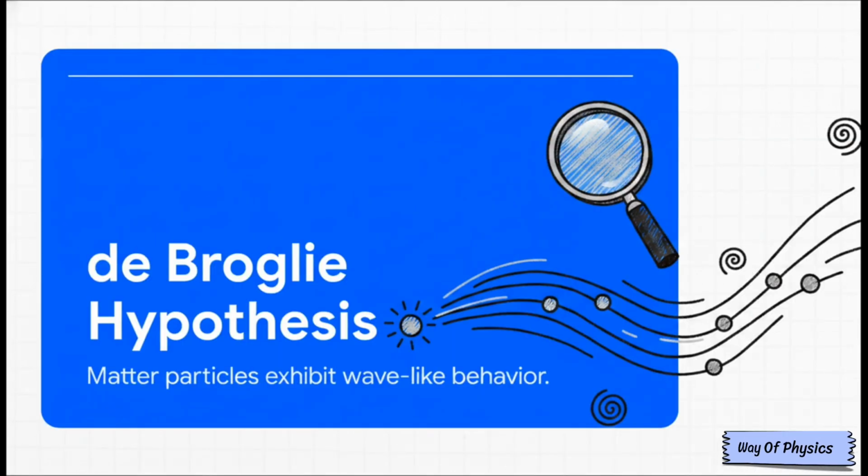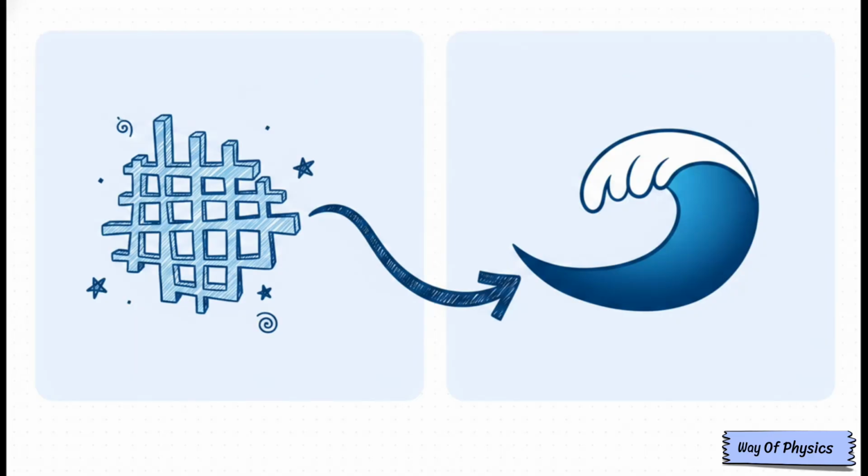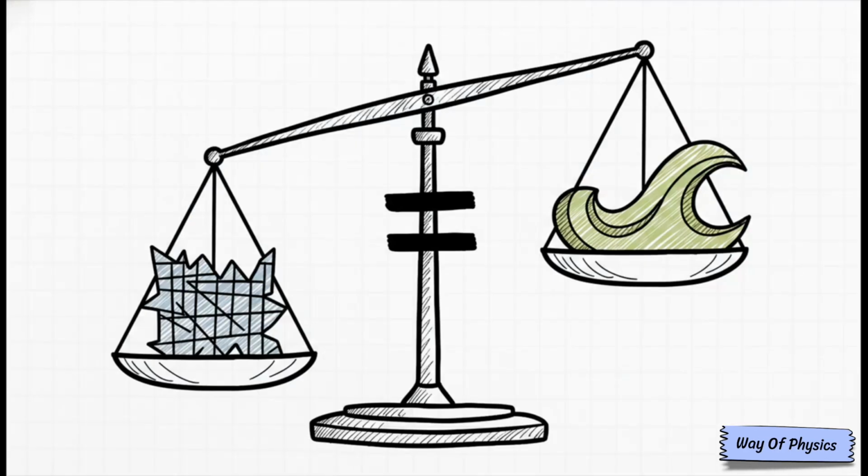Then, Louis de Broglie dropped a bombshell idea. What if matter particles actually exhibit wave-like behavior? Seeking a smooth, continuous description, Schrödinger built his famous equation to govern these bizarre matter waves. Talk about a massive paradigm shift. Schrödinger finally offered a physically intuitive alternative to those abstract matrices. Wildly enough, physicists later proved both of these radically different formulations were actually mathematically equivalent.